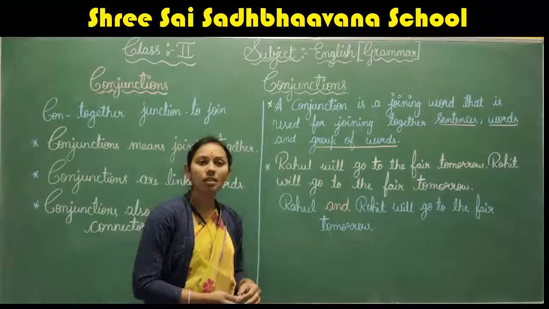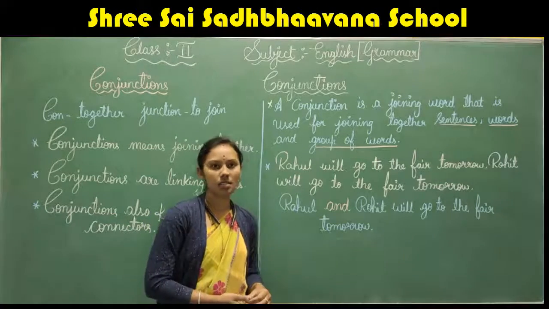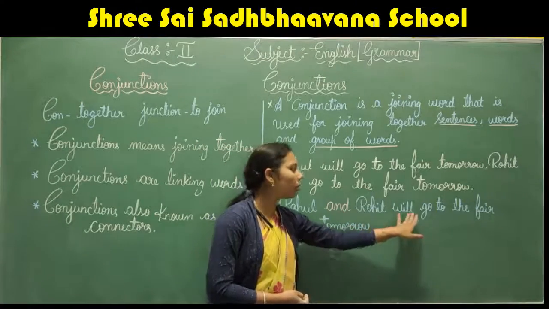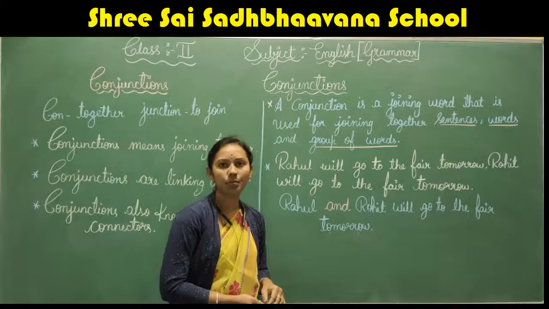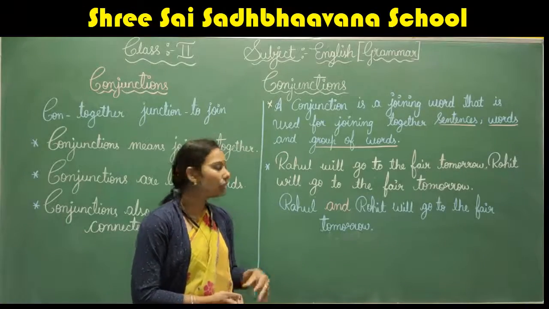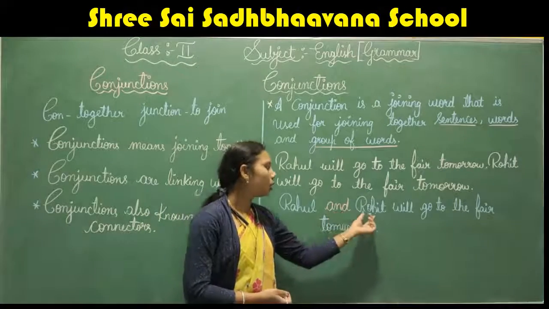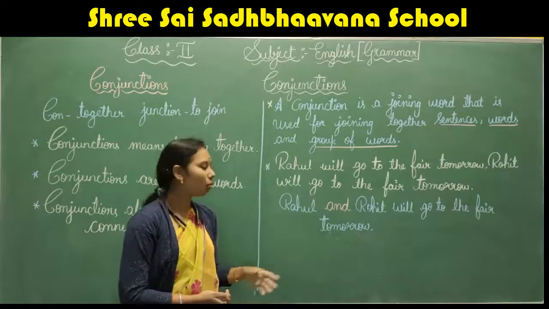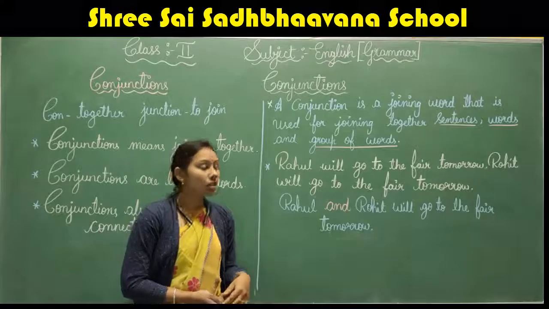So let us see how to write one sentence. Rahul and Rohit will go to the fair tomorrow. What we have done here?